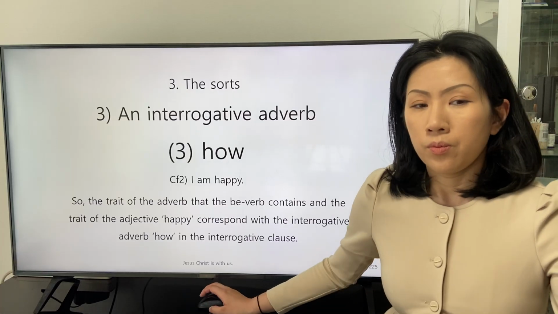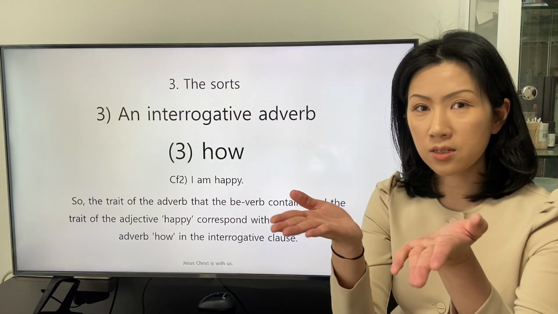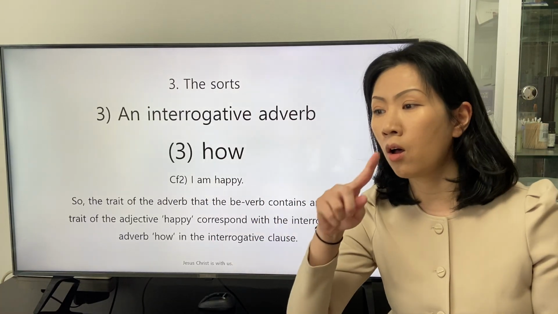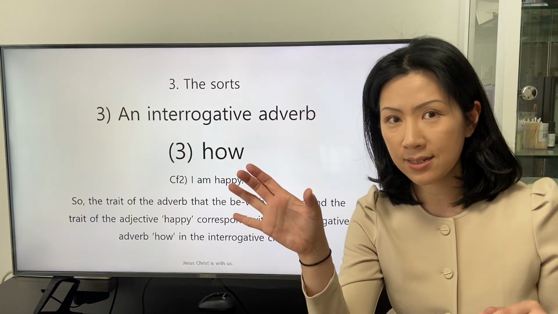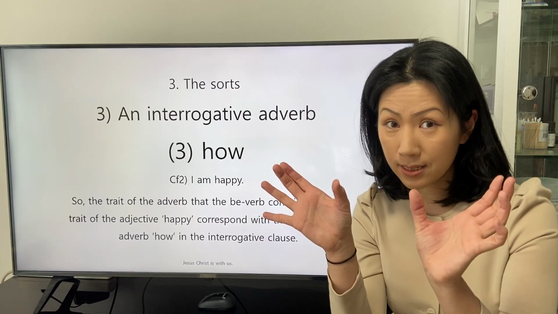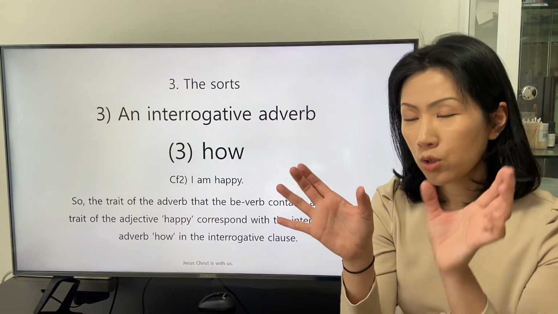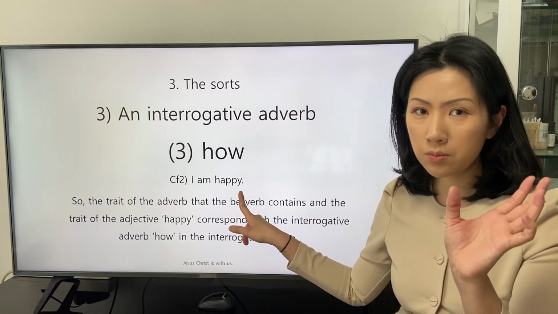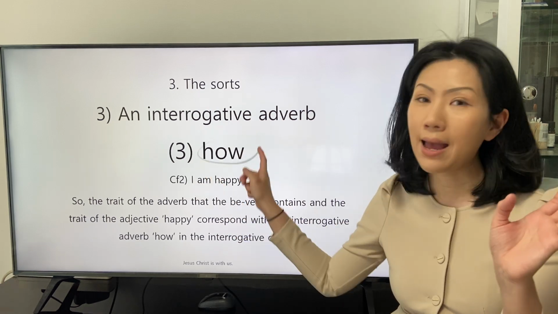So we can split this trait of the be verb: the trait of the intransitive verb exist, and the trait of the adverb as, which is one of the prepositions, to understand this correspondence between the adjective happy and the interrogative adverb how.